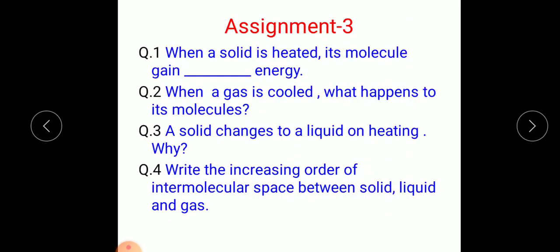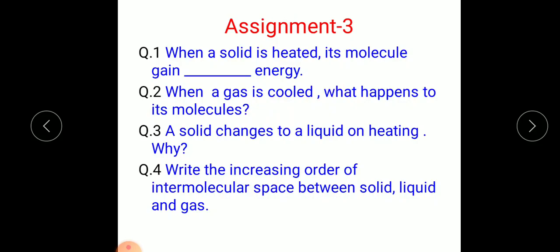Now, assignment for today. Question number 1: When a solid is heated, its molecules gain dash energy. Question number 2: When a gas is cooled, what happens to its molecules?